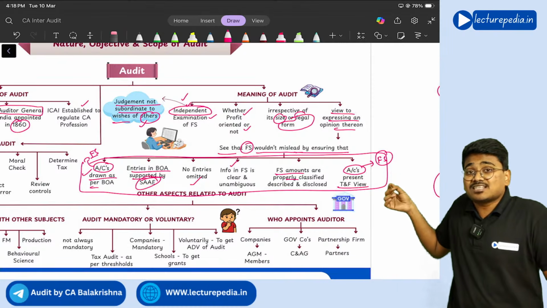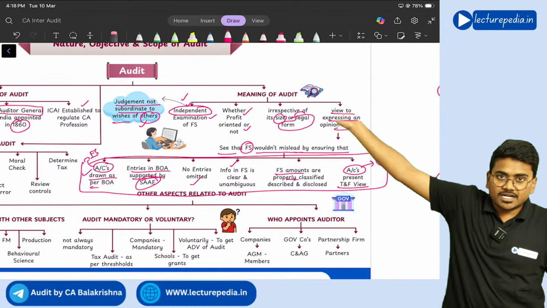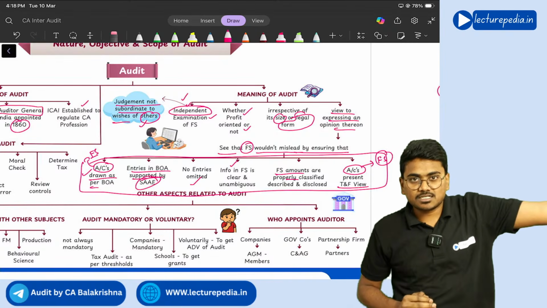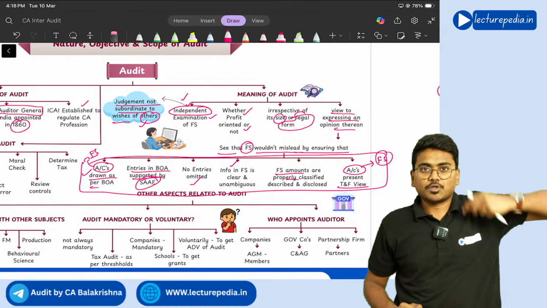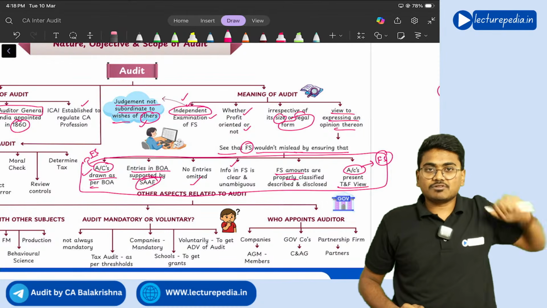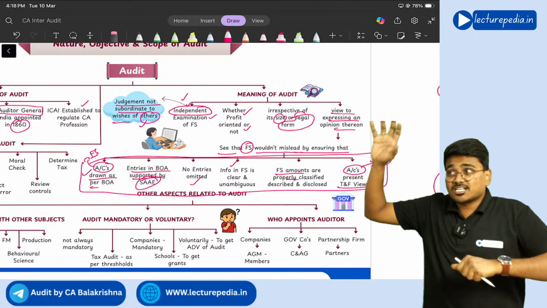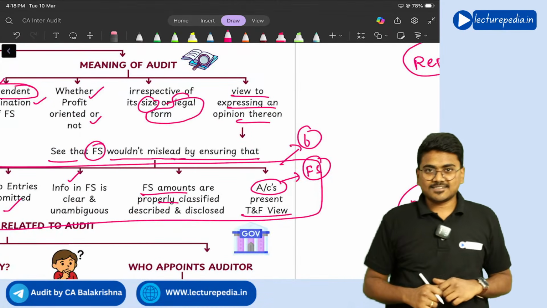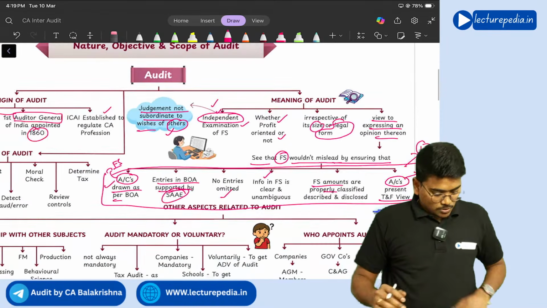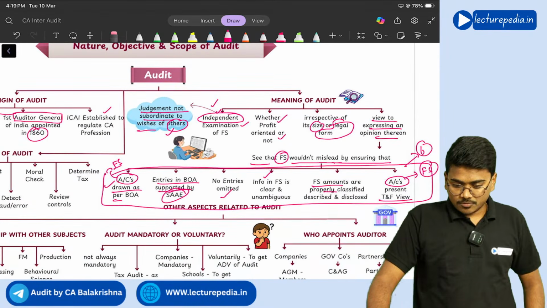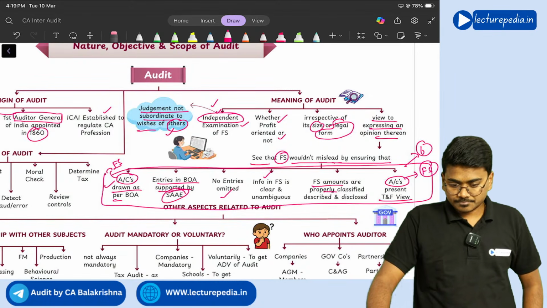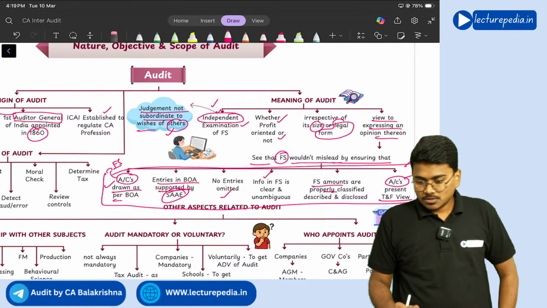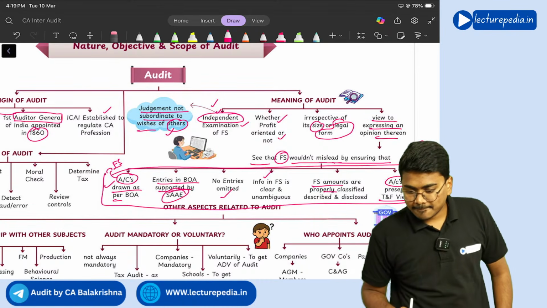See, these are just examples. Still, a lot of things the auditor will verify. In the examination, if a question comes on what are the aspects that the auditor will verify to ensure that financial statements are not misleading, you need to write these 6 points. Understanding? Yes. So I hope it is clear till now. No doubts, I guess.